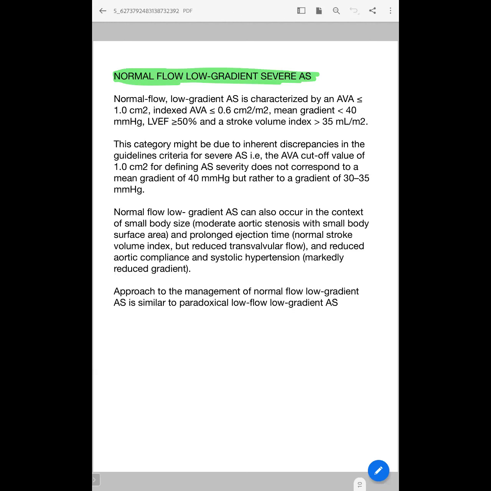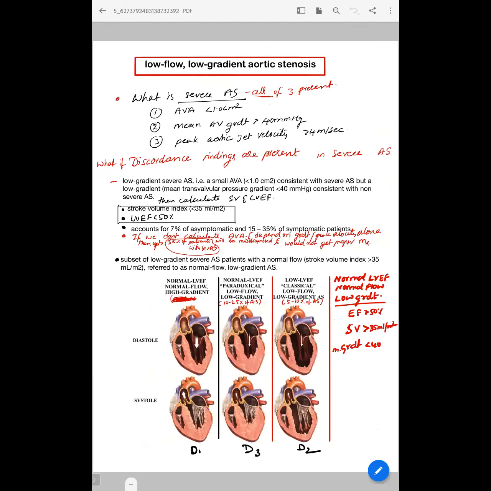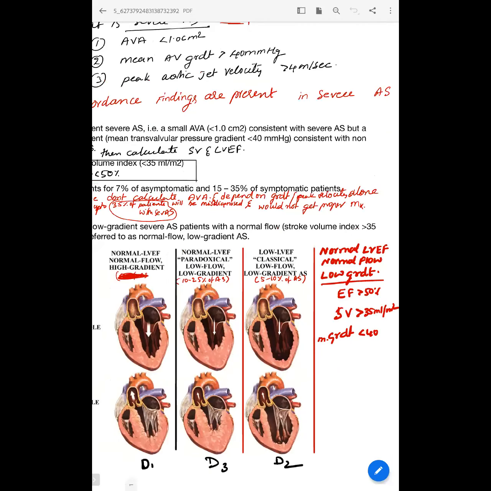What he says is that, apart from all the causes you have mentioned for this normal flow, low gradient, there is one more cause which their group specifically found when they followed up patients. When aortic stenosis develops, before the ventricle has had time to remodel, if you pick them up early, as soon as it has moved into that AVA of less than 1, in that initial period they can apparently have a low gradient. So it could represent a portion of people who are picked up early.